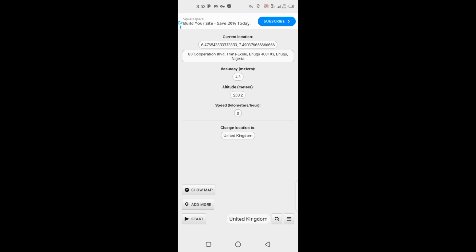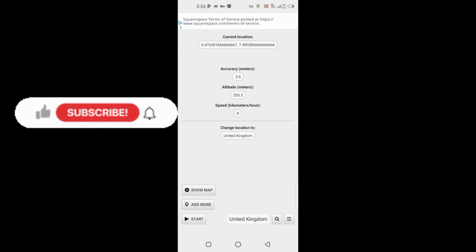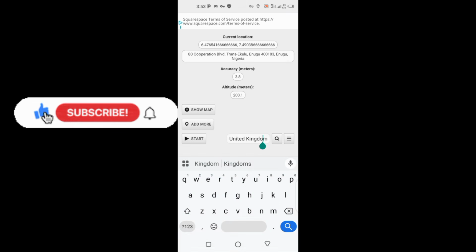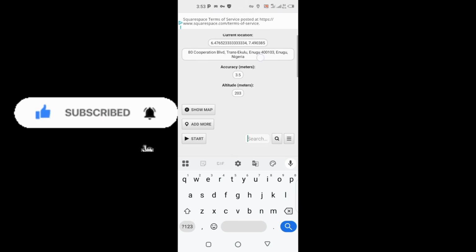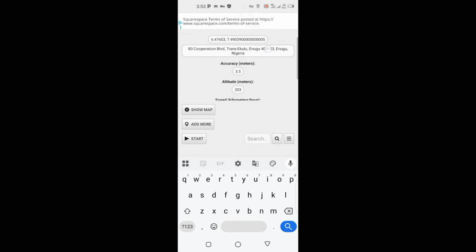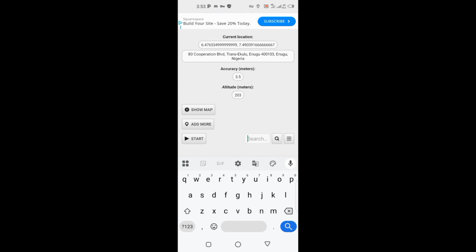Once you turn on your location changer, in this search bar you are going to type the country name of your choice. As you can see, it is showing I'm from Nigeria. Are you seeing it? In this search bar you can type either UK, US, Canada, whichever country you want to use, depending on the platform. If they ask for a particular country in the survey, all you have to do is come here, search for it and follow this simple step.